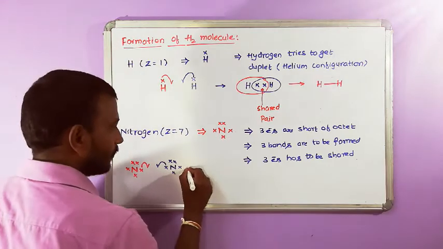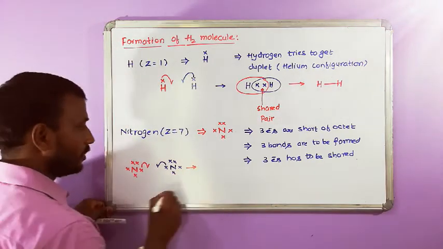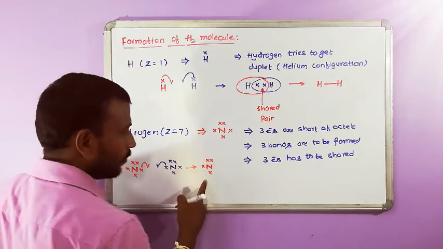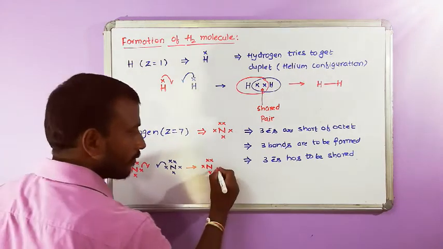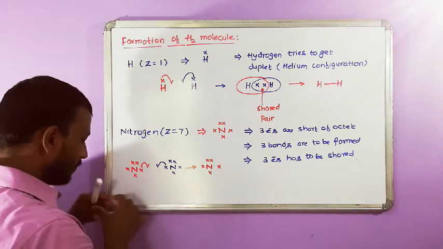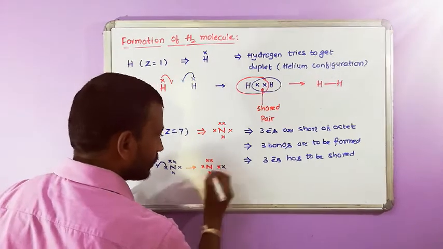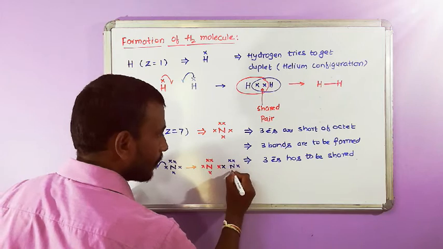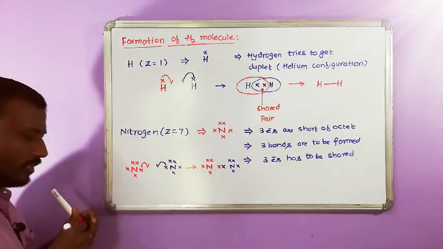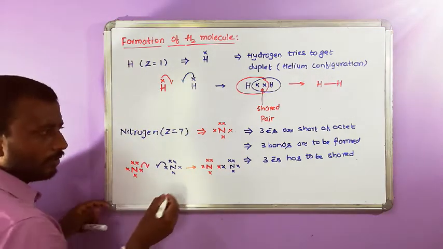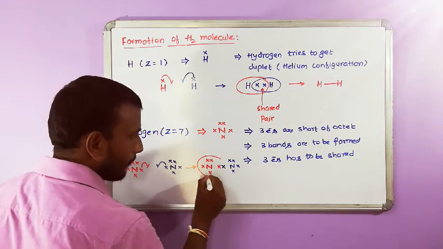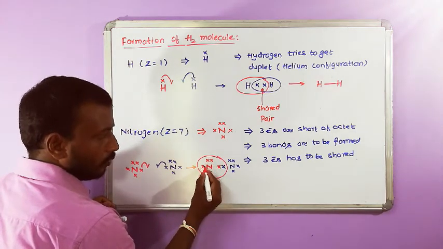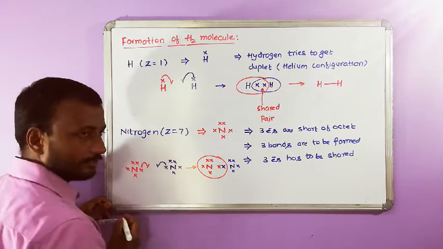Then let's check. If they are sharing 1 electron each, the remaining 4 electrons stay on each nitrogen. Now if we count the number of electrons around each nitrogen, how many electrons? 1, 2, 3, 4, 5, 6.